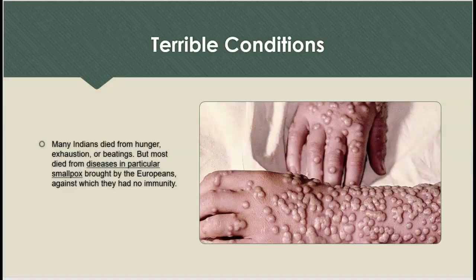Terrible conditions. Many Indians died from hunger, exhaustion, or beatings, but most died from diseases, in particular smallpox, which was brought by the Europeans against which they had no immunities.